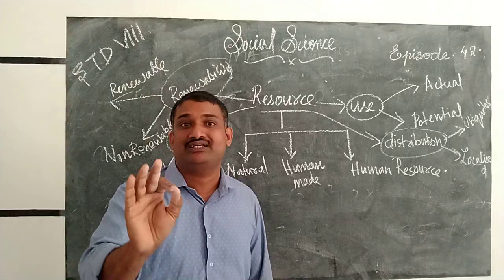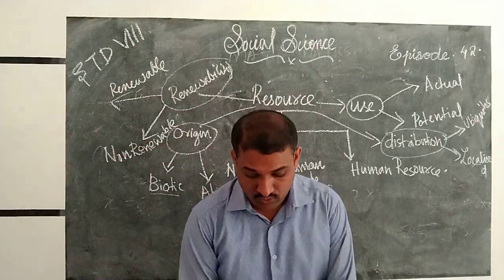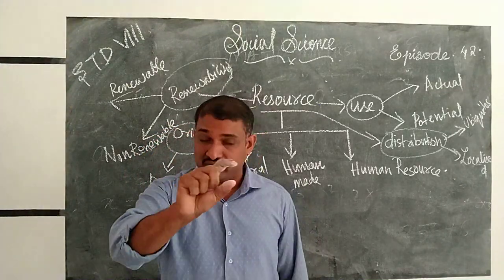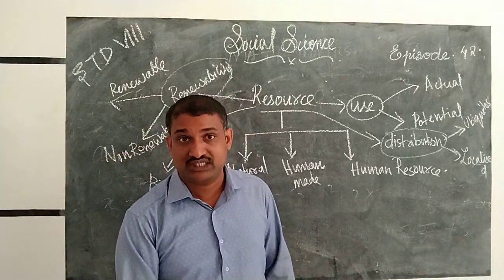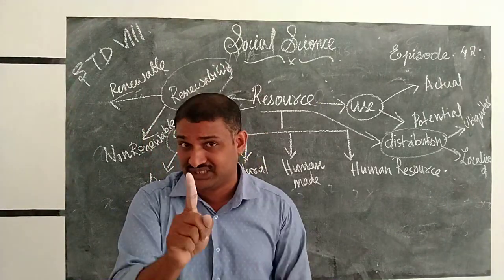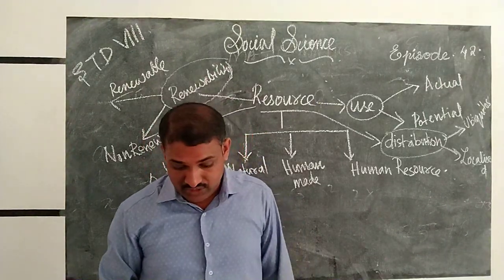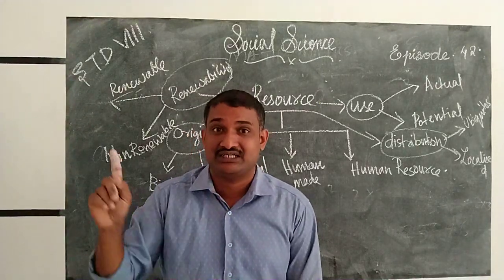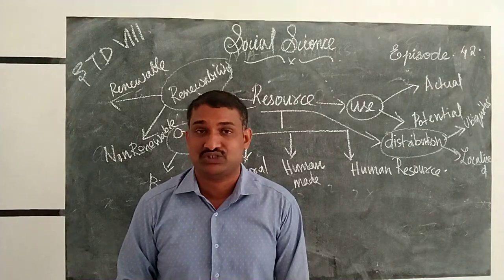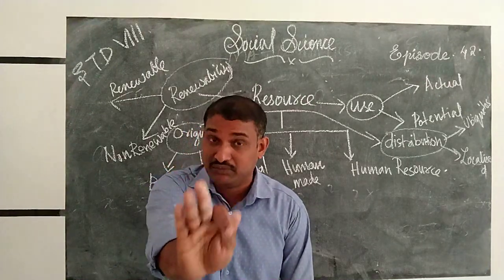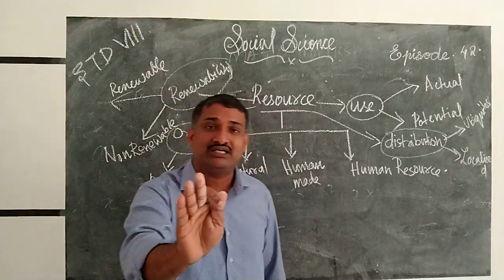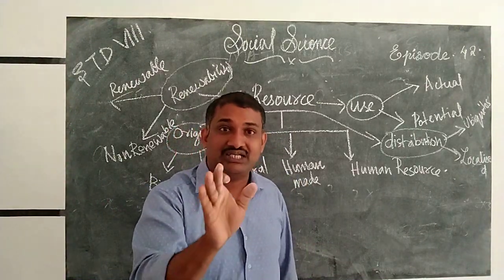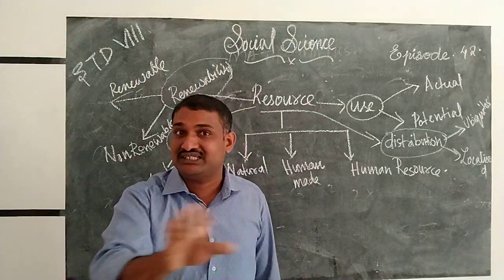Once again, I want to tell you about the syllabus. Out of 100 percent, we need to study only 70 percent. Once again, only 70 percent we need to study. 30 percent is deleted from social science. As per the CBSE instructions, because of the new pandemic situation, we need not study 100 percent. We need to study only 70 percent, 30 percent are deleted portions.